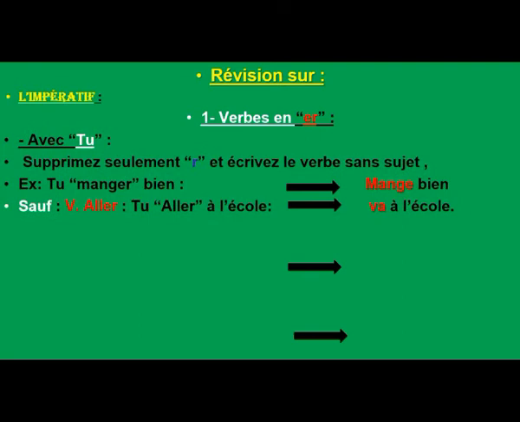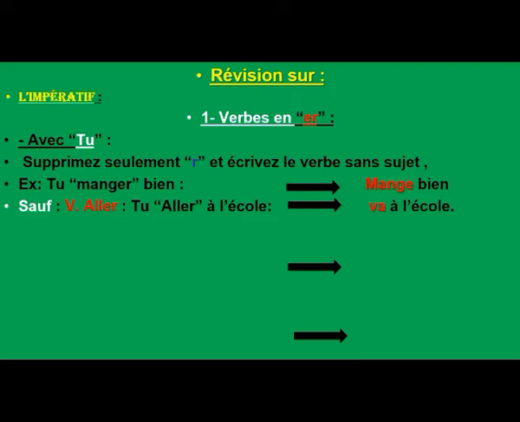First, I want this verb with which pronoun? Tu, meaning you. If you want to give an order to someone using the pronoun tu, what will you do as a rule? First, supprimez seulement R et écrivez le verbe sans sujet. Cancel the letter R at the end of the verb and write the verb without subject. It means without tu.